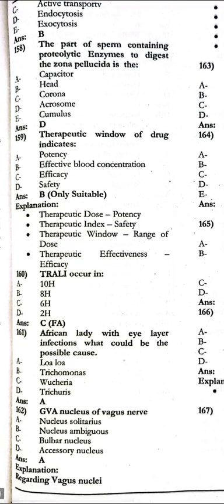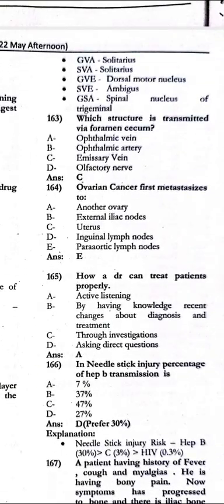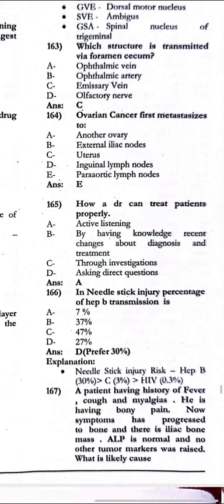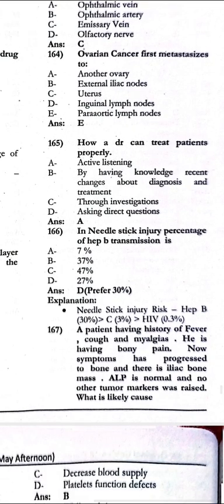That rarely occurs in the 6 hours. The African lady with eyelid infections. What could be the possible cause? That is Loa loa. The GVA nucleus of the vagus nerve is the nucleus solitarius. Next, 163, the structure transmitted by the foramen cecum is the emissary vein. The ovarian cancer first metastasizes to the paraaortic lymph nodes. How can a doctor treat patients properly? Active listening. For a needle stick injury, the percentage of hepatitis B transmission would be 27 to 30%.